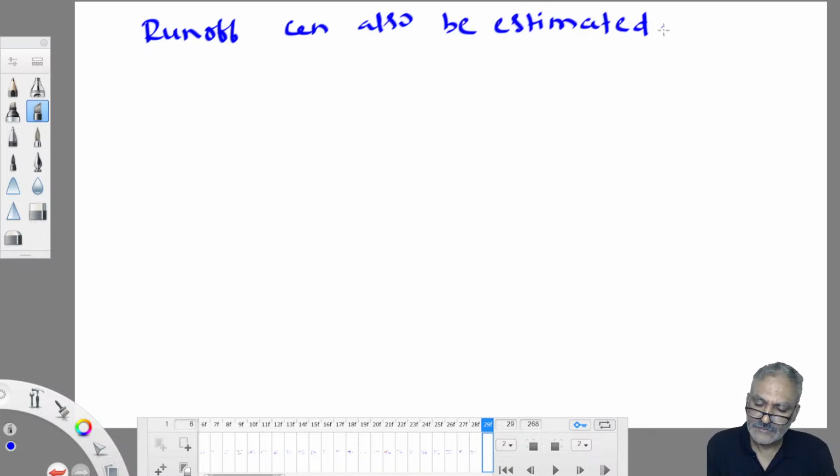Isn't it? So how can we estimate, let us see. I've got a rainfall hydrograph with me. A rainfall hydrograph is nothing but a plot of rainfall intensity versus time. Intensity of rainfall versus time. This is called a hydrograph.